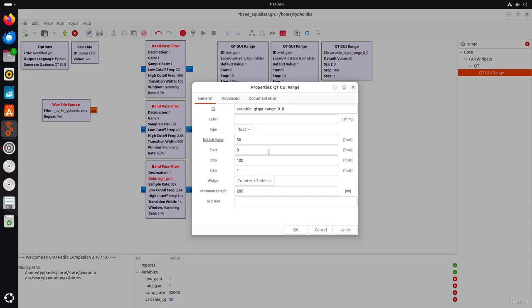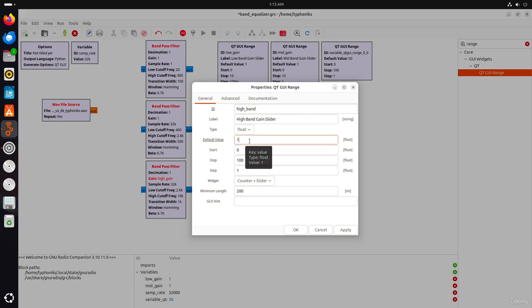And we will do the same for the third range block. The label is going to be high band gain slider. Remember this high gain variable we defined in the band pass filter.